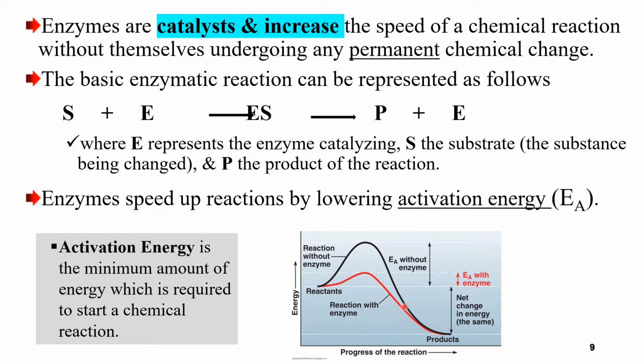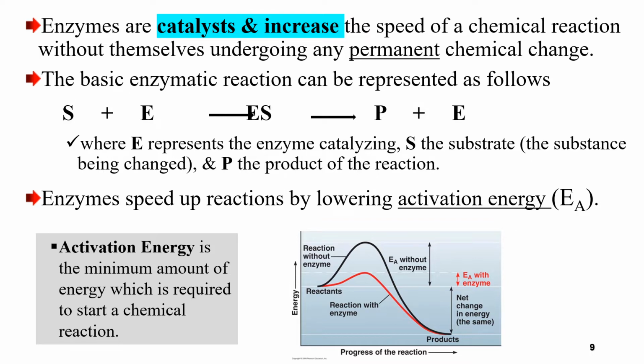Let me show these graphs. This axis is energy, and this is the progress of the reaction. A reaction without enzymes has higher activation energy. A reaction with enzymes has lower activation energy. You see the difference between a reaction with enzyme and without enzyme. If the reaction has an enzyme, it has lower activation energy, the minimum amount of energy required to start a